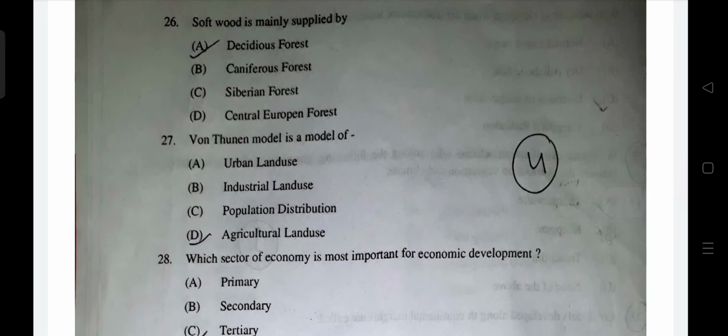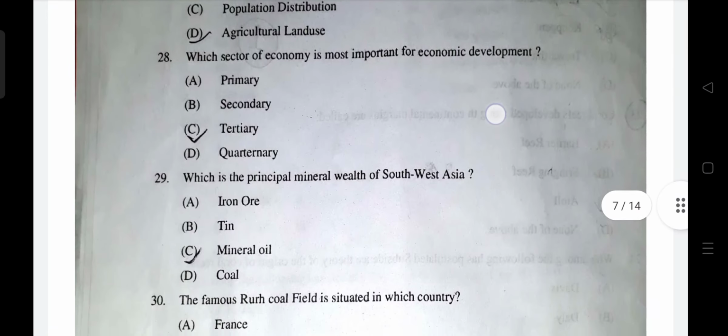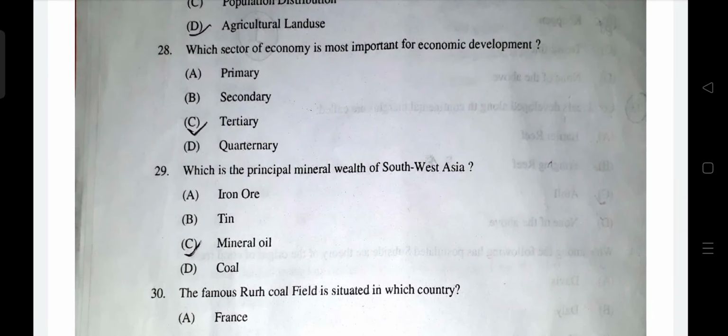The von Thunen model is a model of agricultural land use. Which sector of the economy is most important for economic development? All are important, but the most important is tertiary. Countries which invest in the tertiary sector gain high economic development from it.